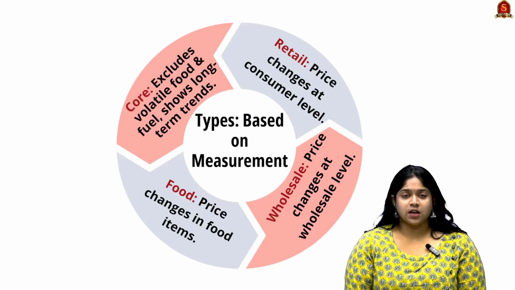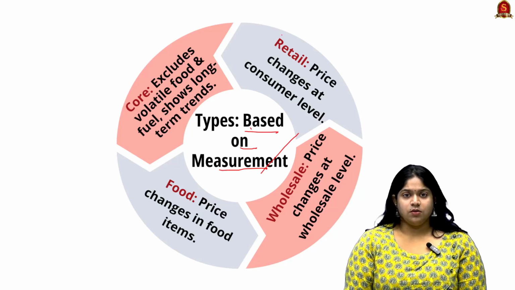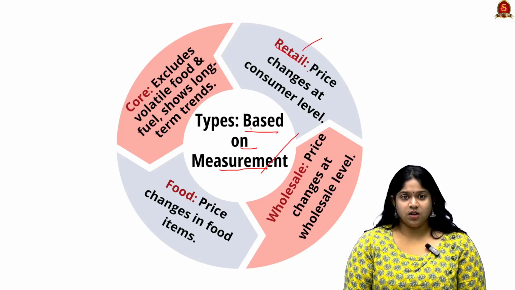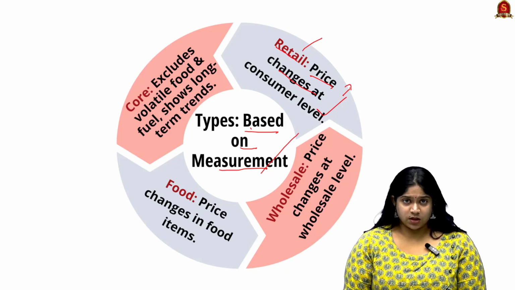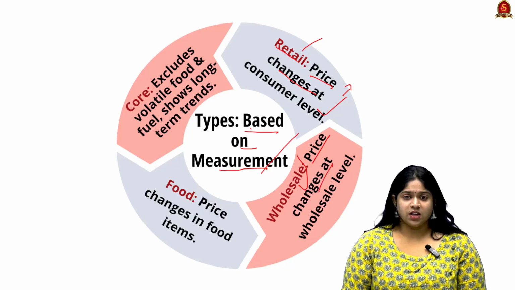Now we have seen types of inflation based on causes. Now we'll see types of inflation based on measurement. First is retail inflation. Here price changes at consumer levels, that can be goods used in the routine market such as food, household products and so on. Next is wholesale price inflation, where price changes at the wholesale or bulk level.